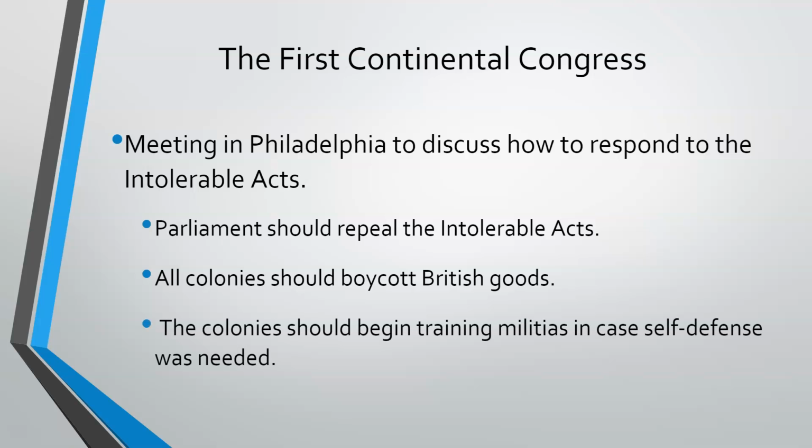And finally, they recommend that the colonies begin training their militias and collecting as many weapons and as much ammunition as possible. This is basically Plan B, just in case they are unable to avoid war with Great Britain.